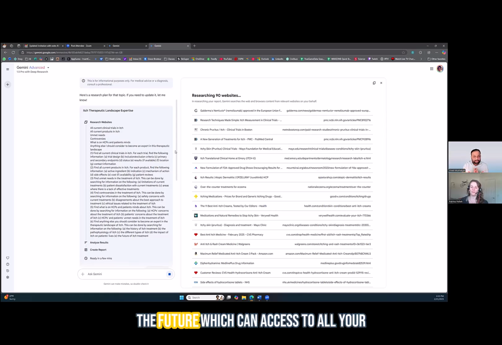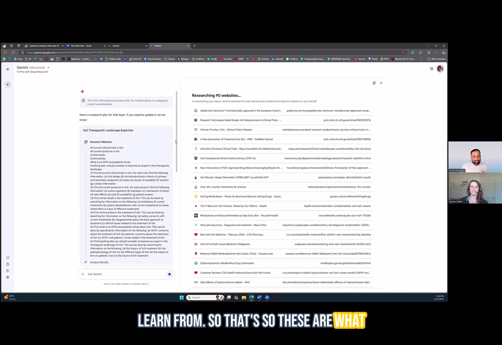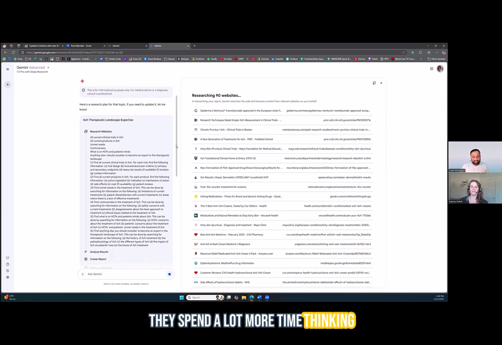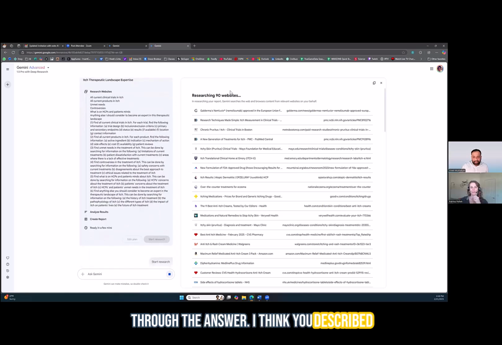So imagine in the future, it can access all your internal publications, internal data, and it actually synthesizes the insights directly from all of that data for you and creates a report that you can consume and learn from, right? So these are reasoning models, and they spend a lot more time thinking through the answer. I think you described it earlier, like imagine how a grad student will think through a process.